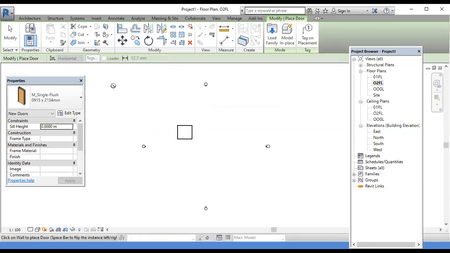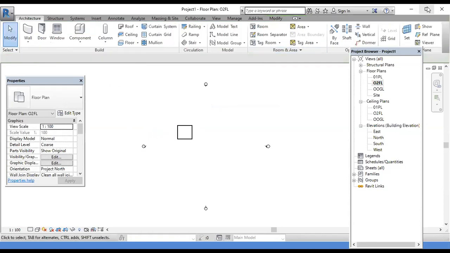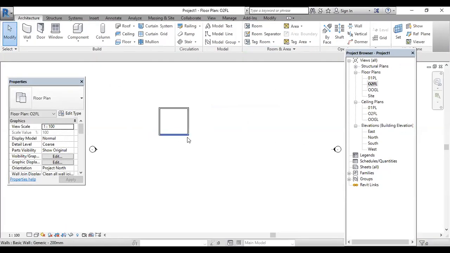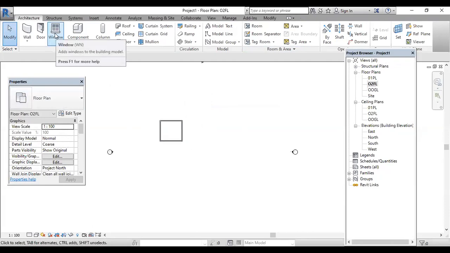Have you downloaded the blocks, libraries? I have given you the site, right? revitcity.com, revitfam.com, Revit import. You just try that site. Now I move on to the window here.